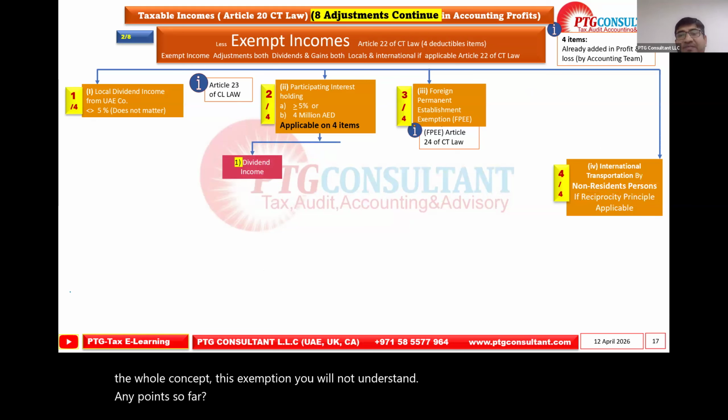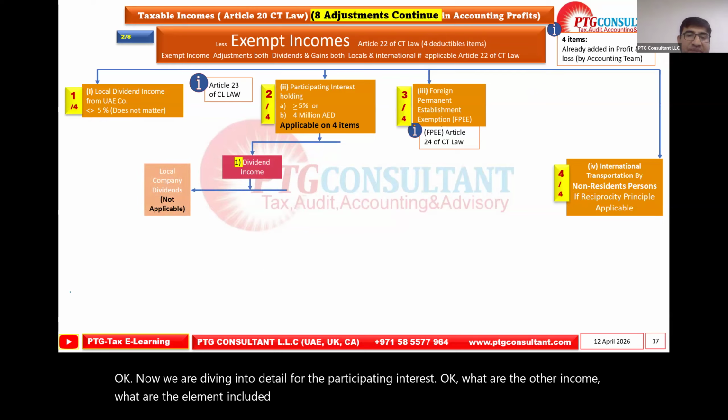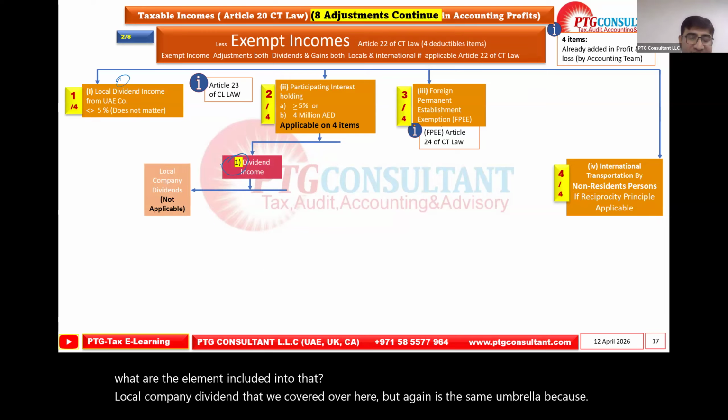Okay, now we are diving into detail for the participating interest. What are the other income or what are the elements included in that? The participating interest, local company dividend that we covered over here, but again, it's the same umbrella because the concept is a dividend.